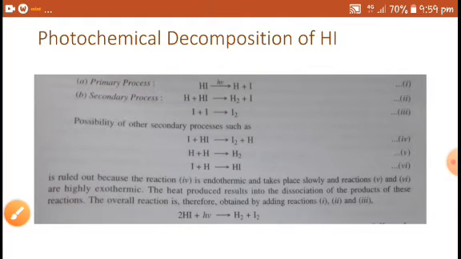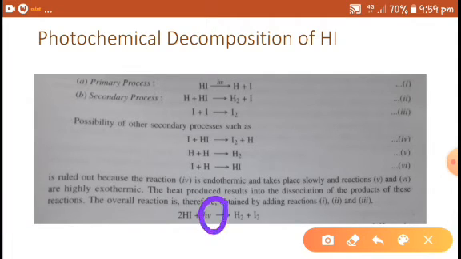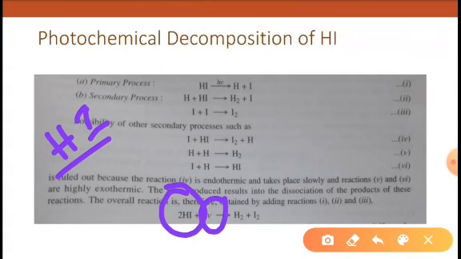Thus for every 1 quantum of light absorbed, 2 molecules of hydrogen iodide are decomposed. Moles means Einstein; in the case of Einstein we mention moles.